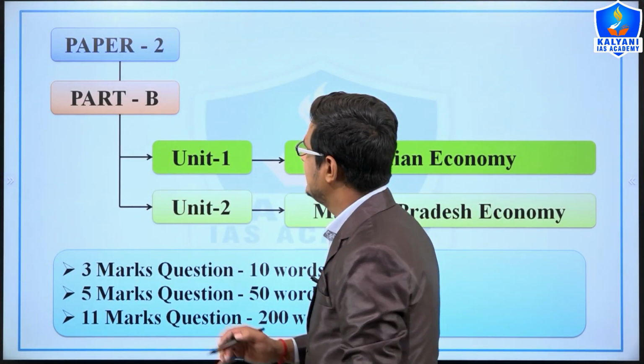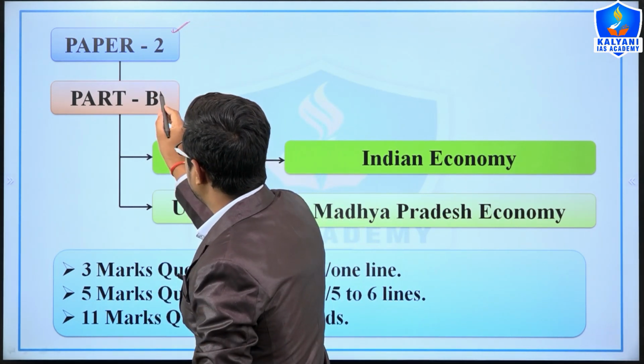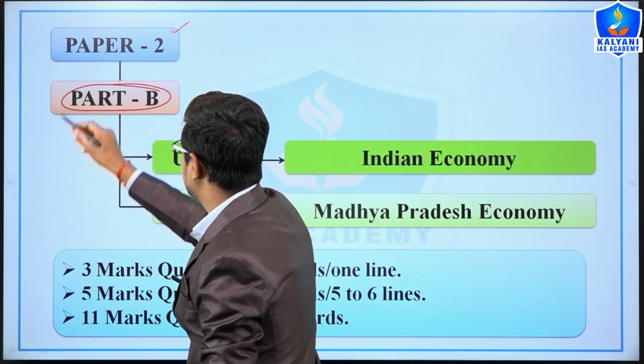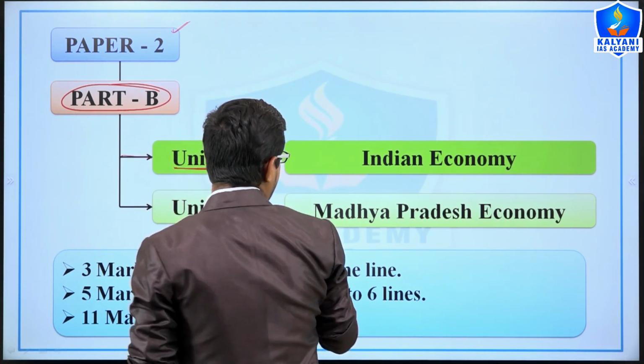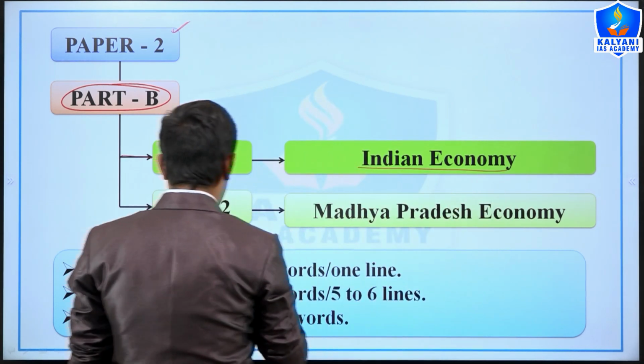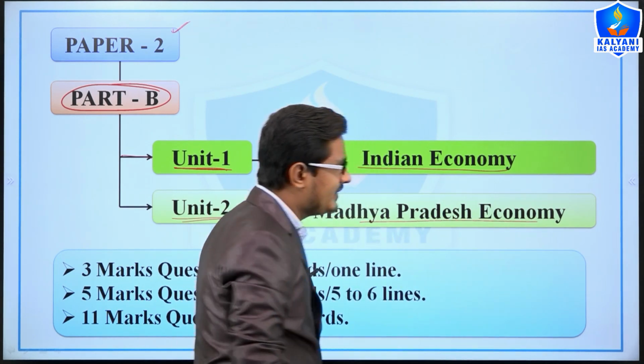Now we will understand. We will study Paper 2, and in Paper 2 we will study Part B. In Part B, Unit 1 deals with the Indian economy and Unit 2 is related to the Madhya Pradesh economy.